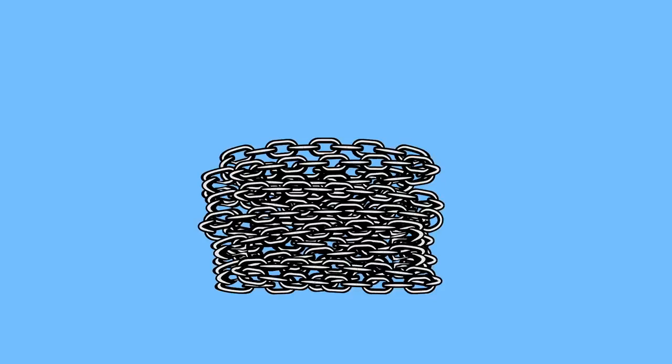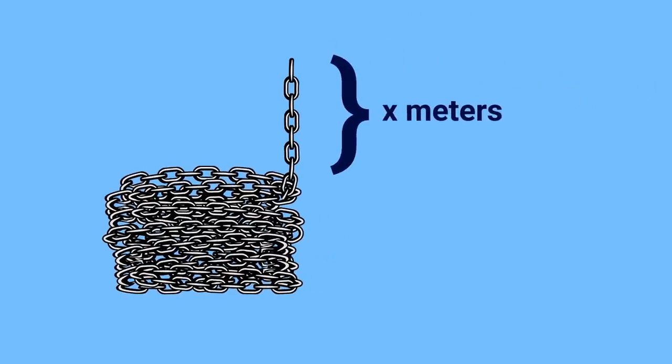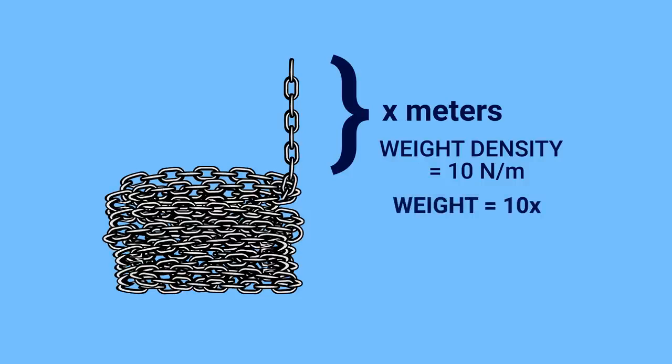Now, we'll say the barbell has no mass, just to make things easier, so really we're just lifting the chain off the ground, and we'll call that distance off the ground x measured in meters. Then let's give the chain a weight density of 10 newtons per meter. Thus the weight of just the section off the ground is 10x. So if the chain were 2 meters off the ground, then you'd have to use a force of 20 newtons to hold it in place.